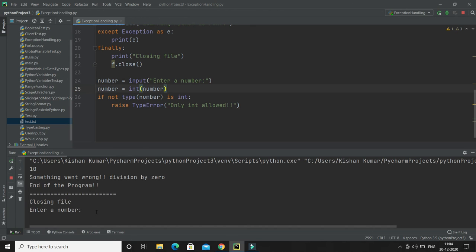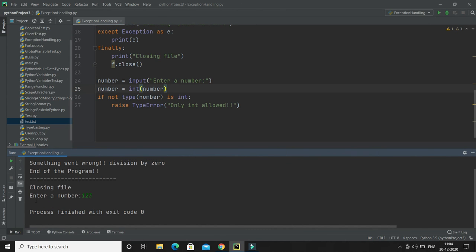Now I'm going to run this program again, and I'm giving 123, and here you can see now there is no error, right? Because now this number, which is a string taken from the keyboard, is converted into an integer. So that's how you can raise some exception intentionally if you want.